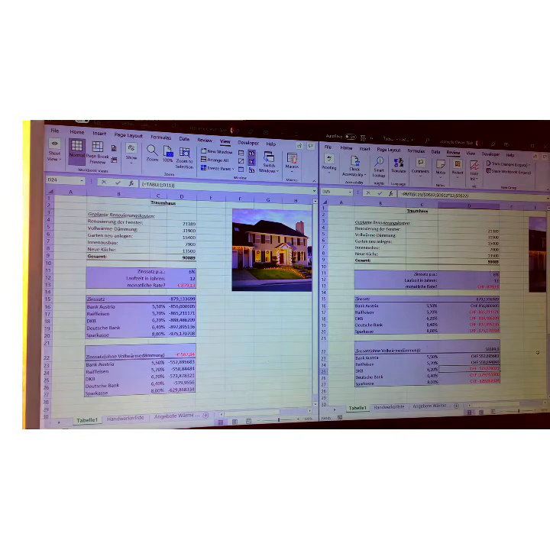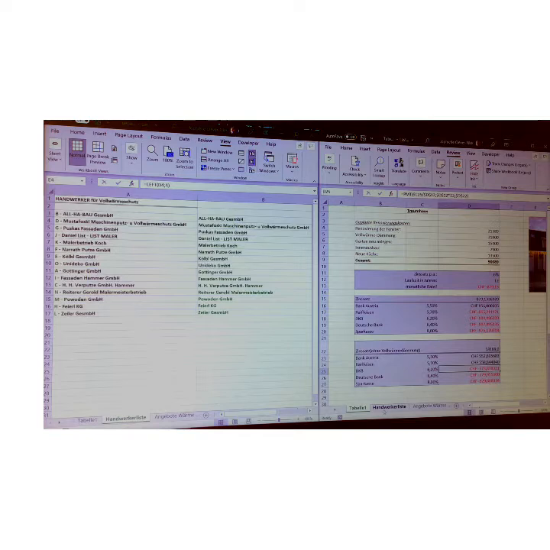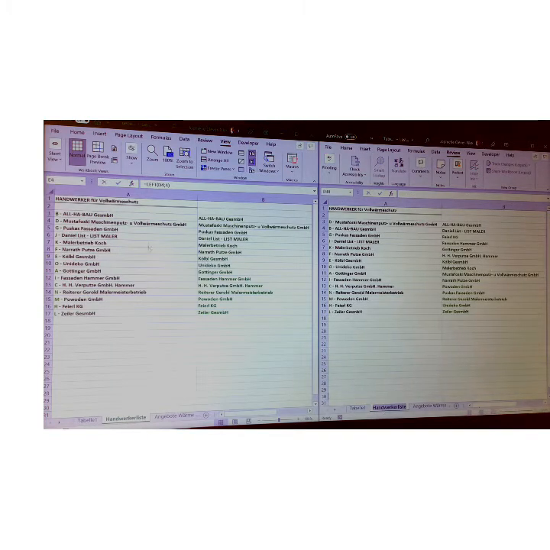Okay. Now, the second worksheet, called Handwerkerliste. Let's go there. This is the correction, and this is our exercise. So let's see if we have used the same function. You remember we had to extract the capital letter, the alphabet before the information.